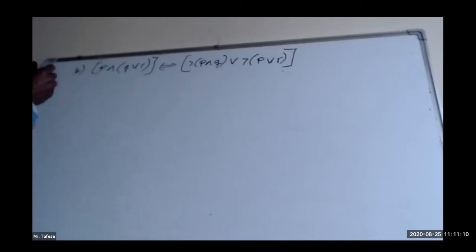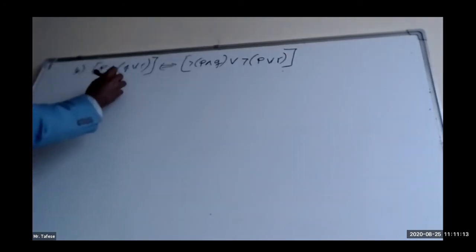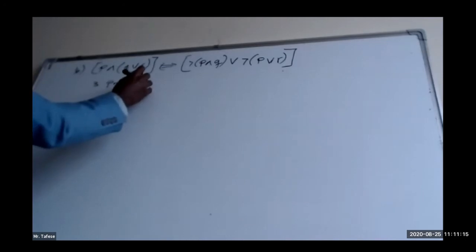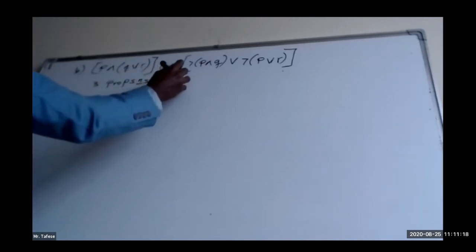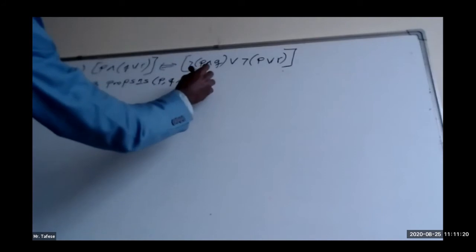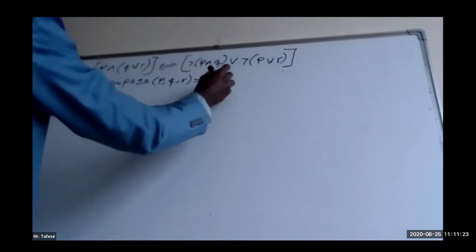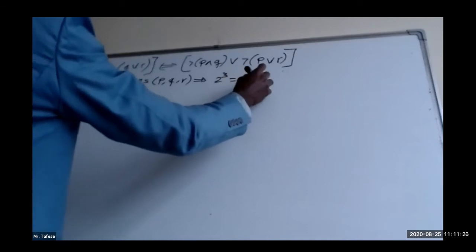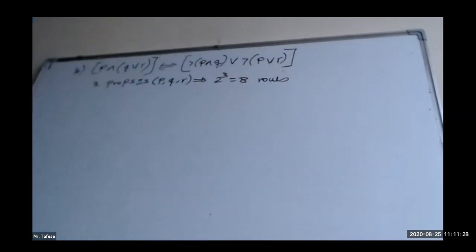There are 3 propositions, namely P, Q, and R. This indicates that 2 to the power of 3, which is equal to 8 rows, are needed to construct the truth table. So we will have 8 rows, but the number of columns will be decided according to the design of the compound proposition. Let us start. Here, the first one, P, Q, R.